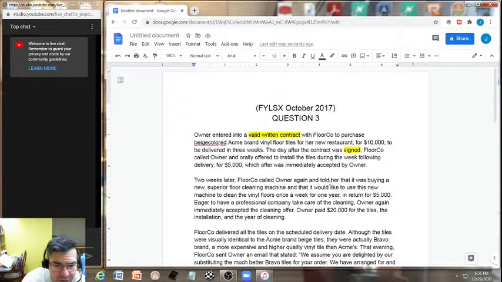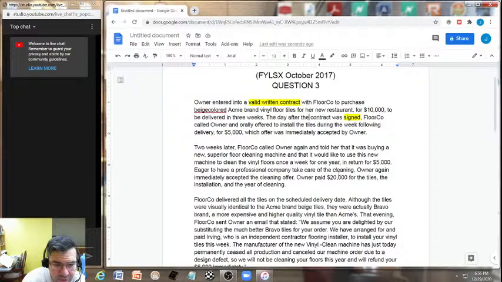Now, 2 weeks after this $5,000 offer for the installation of the tiles, Floorco called owner again and told her that it was buying a new superior floor cleaning machine and that it would like to use this new machine to clean the vinyl floors once a week for 1 year in return for $5,000. Eager to have a professional company take care of the cleaning, owner again immediately accepted the cleaning offer. Owner paid $20,000 for the tiles, the installation, and the year of cleaning.